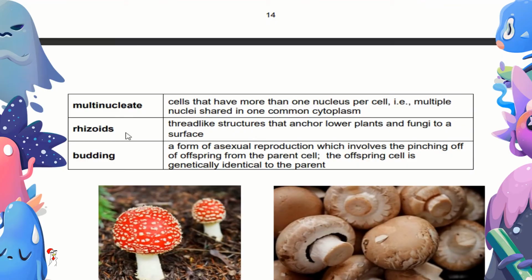There's rhizoids, thread-like structures that anchor lower plants and fungi to a surface. There's budding, a form of asexual reproduction which involves the pinching of the offspring from the parent cell. The offspring cell is genetically identical to the parent.